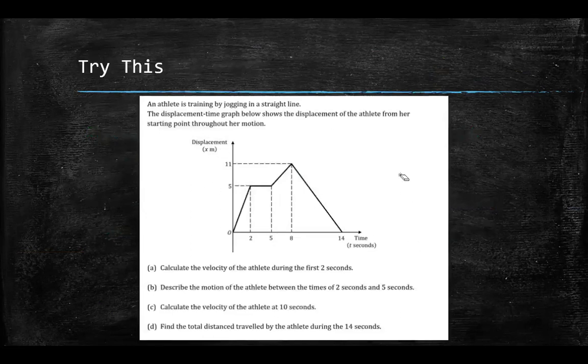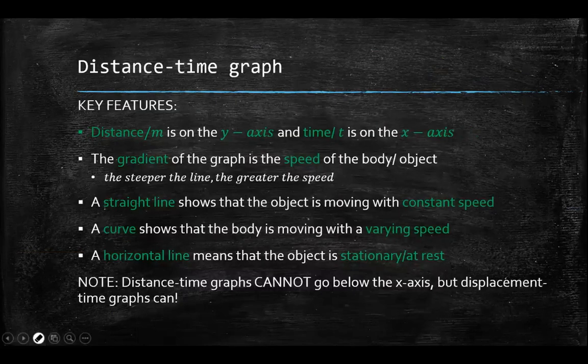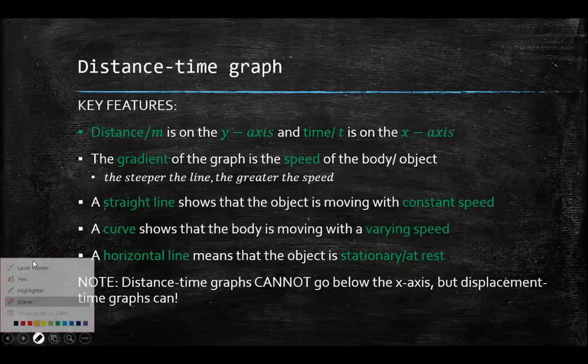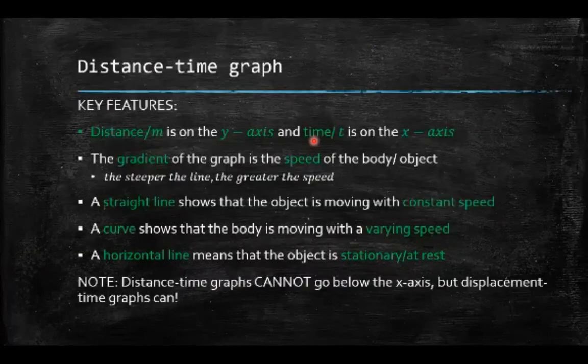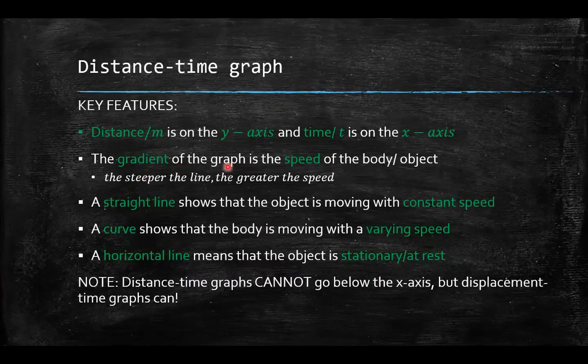And we did this question, just to make sure you understand what's going on. And the last thing I did was the distance time graph, slightly different from the displacement time graph. Distance would be on the y-axis, time would be on the x-axis. The gradient isn't velocity now, but like I said, you might hear some teachers saying it or even read it in textbooks.